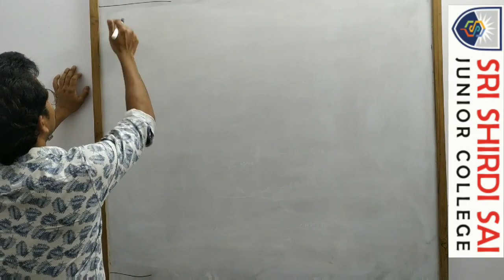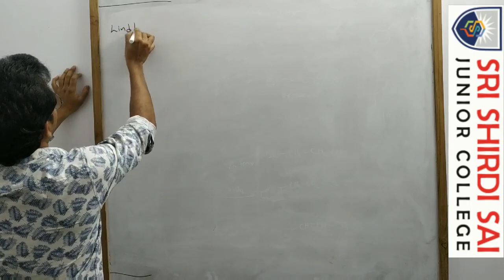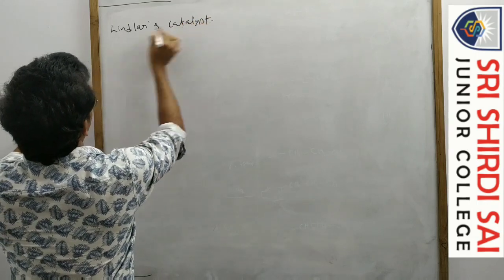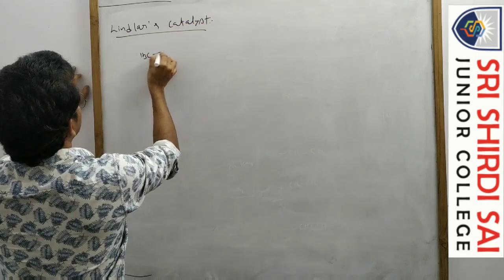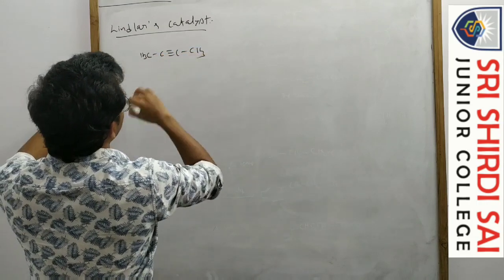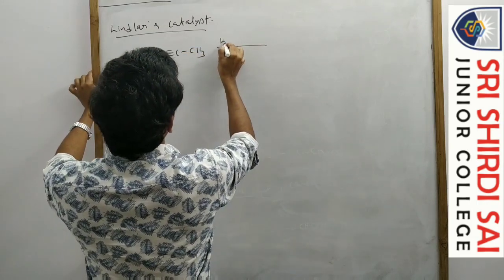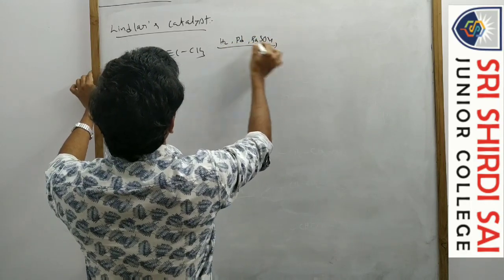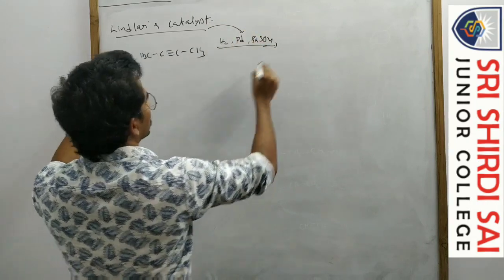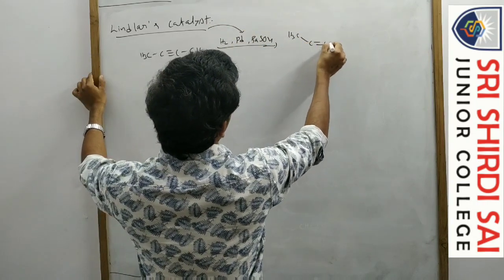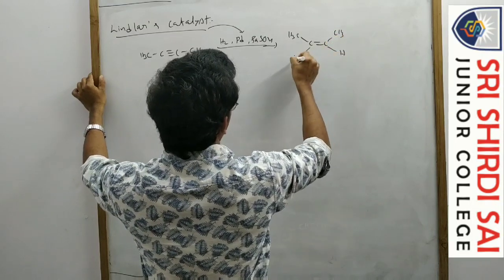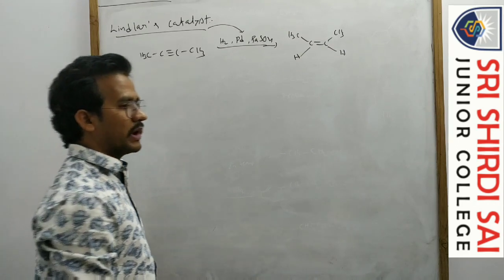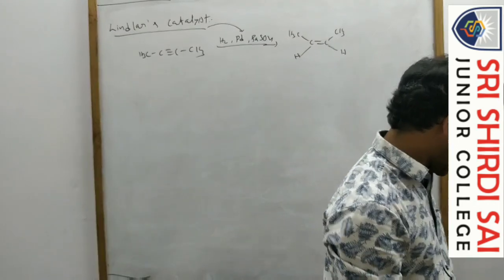So next, another one. So you know this Lindlar catalyst. With the Lindlar catalyst, alkynes are reduced. H2, palladium, barium sulfate, this is the Lindlar catalyst. We get the cis alkene. You know this Lindlar catalyst, we studied it in the alkene topic. You get the cis 2-butene. Okay, H2 palladium barium sulfate, that is the Lindlar catalyst.